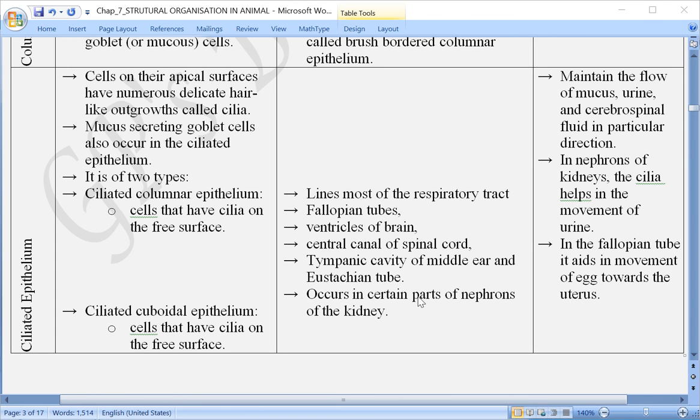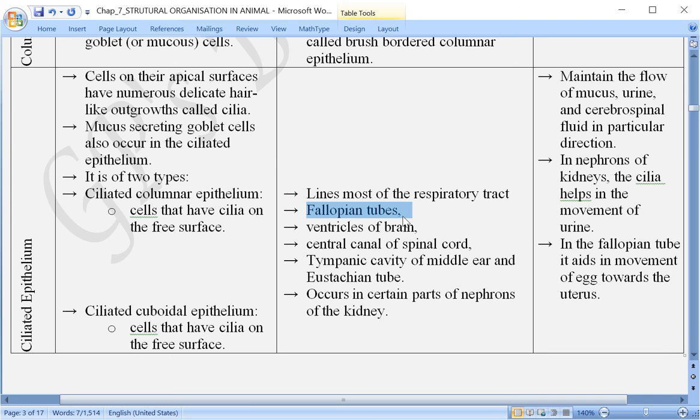So as the cilia beats in the outward direction, and sometime you must have observed that when we cough, what happens in our neck region, something we feel that something is there, and when we cough, that is actually a mucus, it comes out and we have to spit that, उसको हम बाद में थूकते हैं. तो that is actually talking about what, the lining. Where is the location? Lining that lines most of the respiratory tract here. Then next one is fallopian tube.